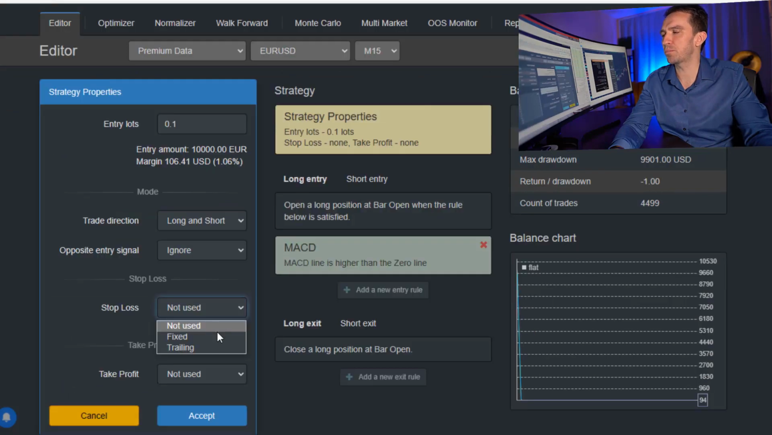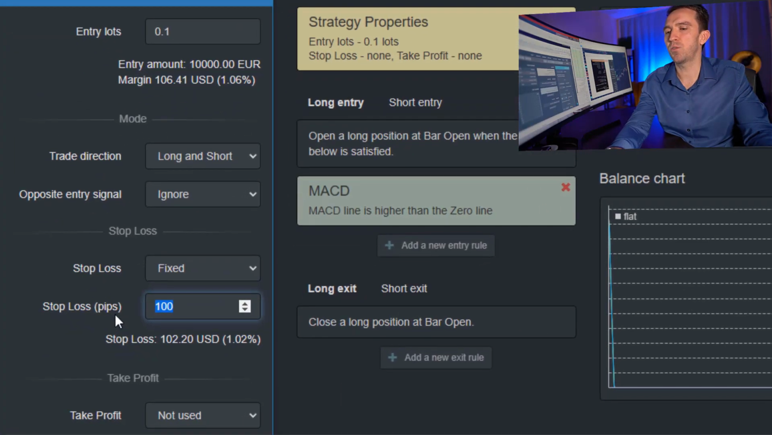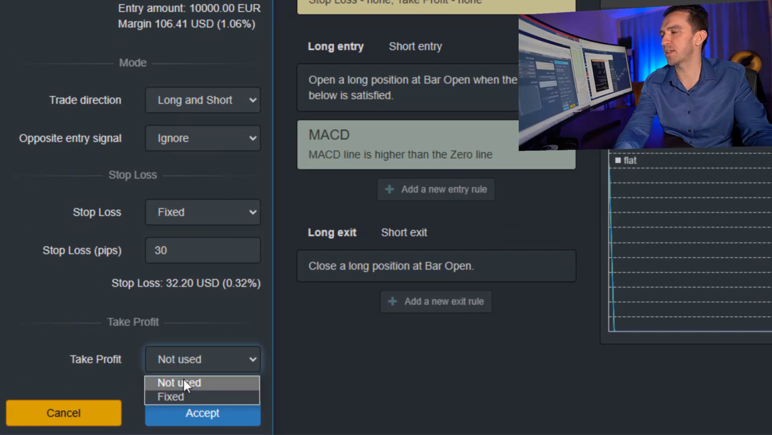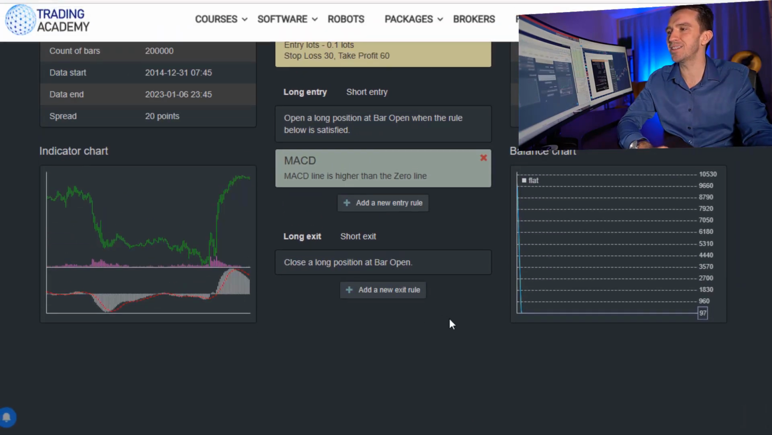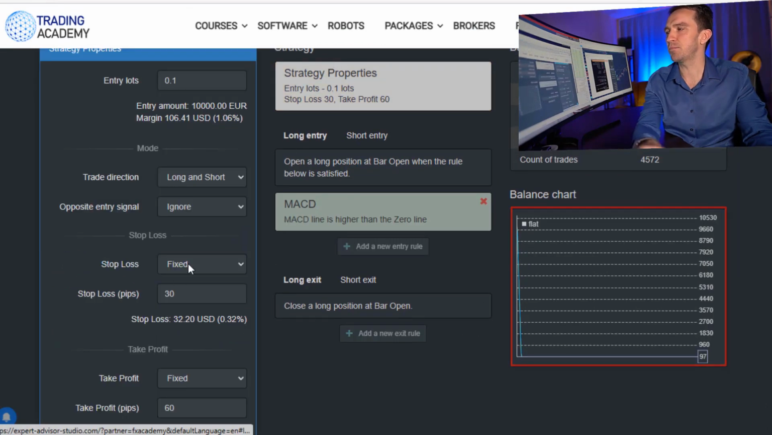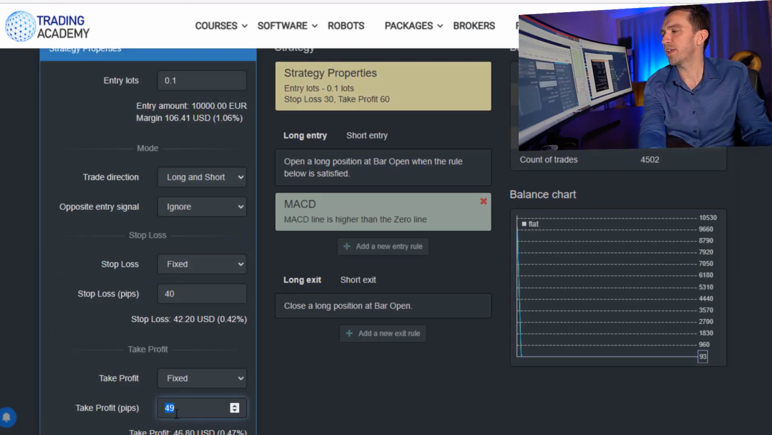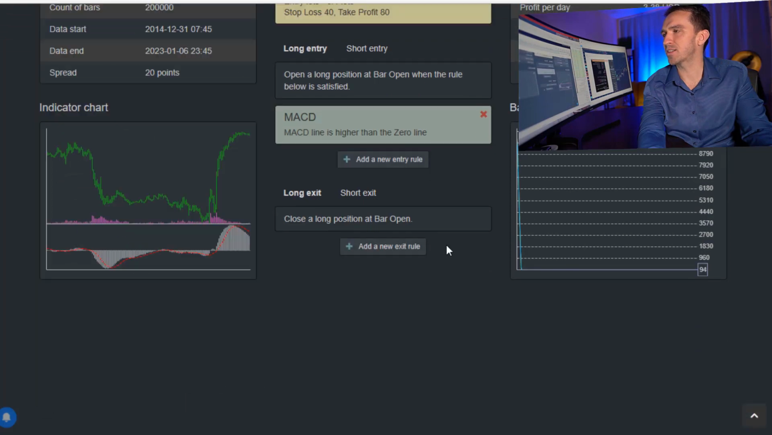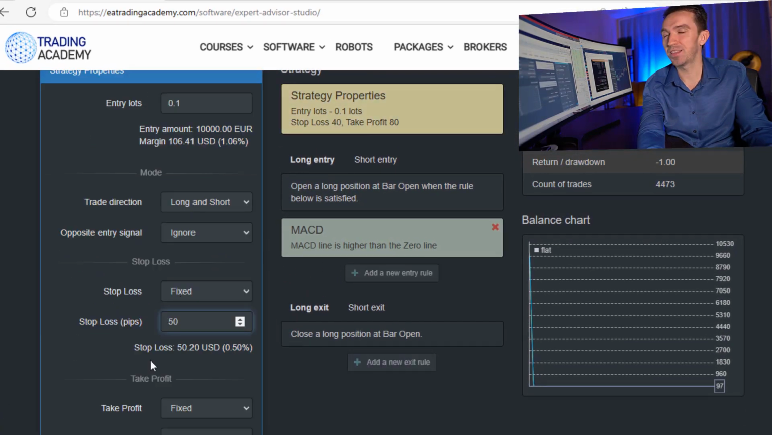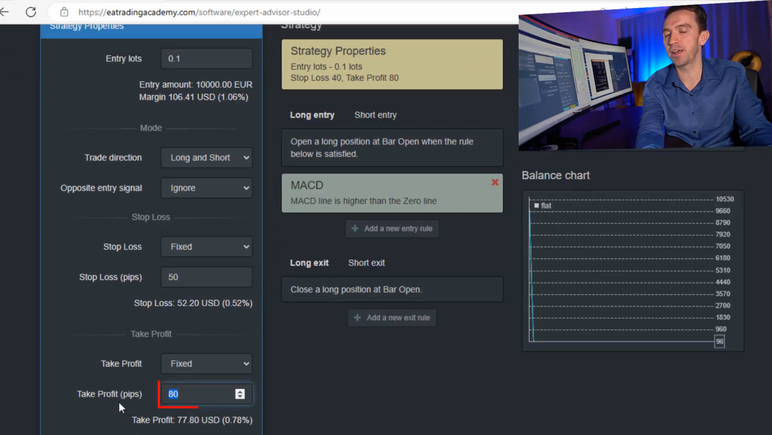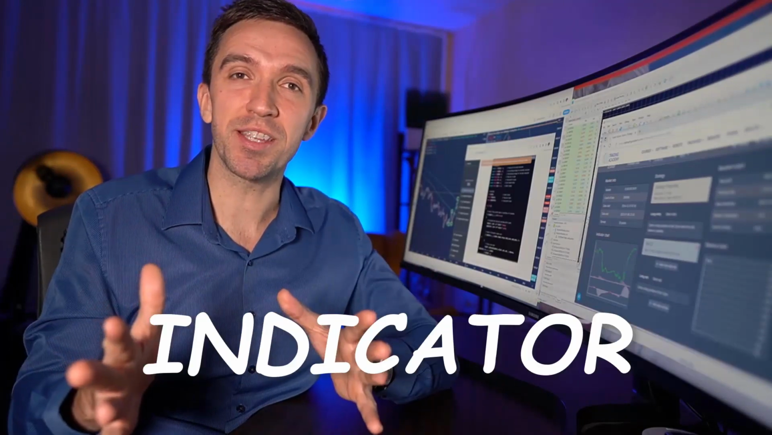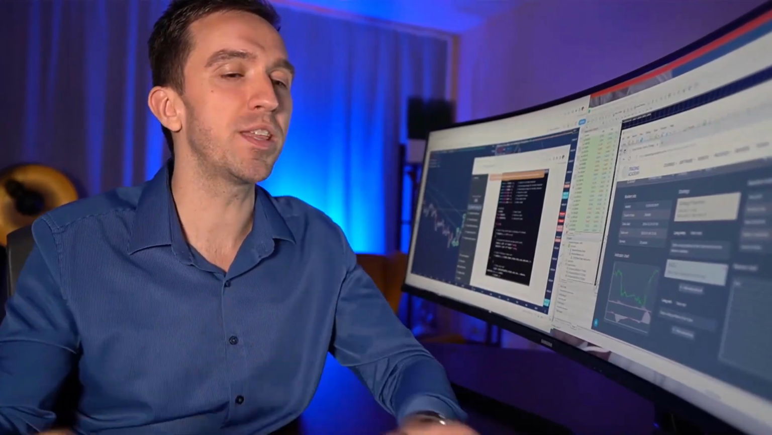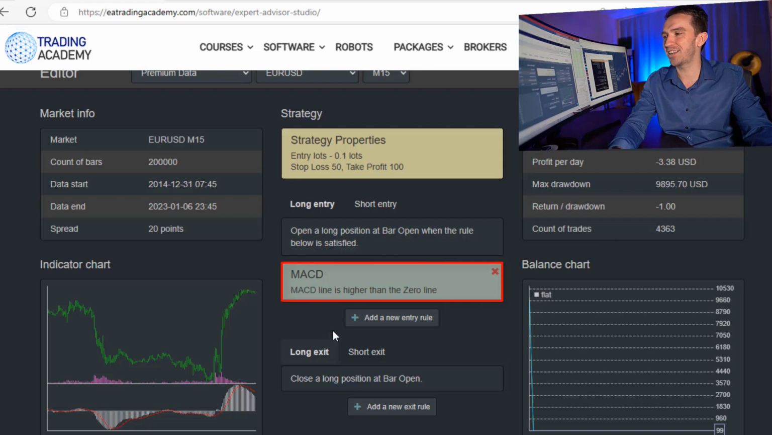Let me try with a stop loss and a take profit. I'll go for a stop loss of 30 pips and take profit of 60 pips. That will still be a losing strategy. Let me increase it to 40 and 80 and I'll still see a losing strategy. Last chance, I will go for 50 as a stop loss and take profit of 100, but still nothing. Now let me add the second entry indicator that should confirm with the condition MACD line is higher than the 0 line.